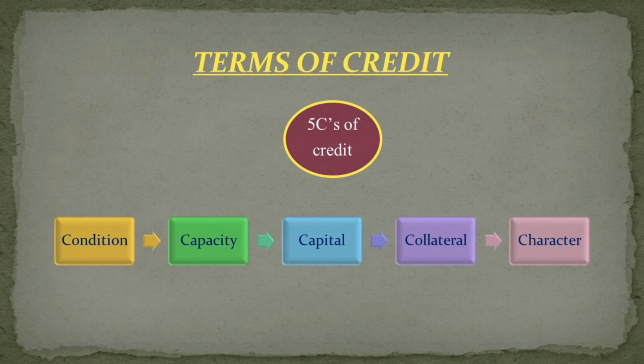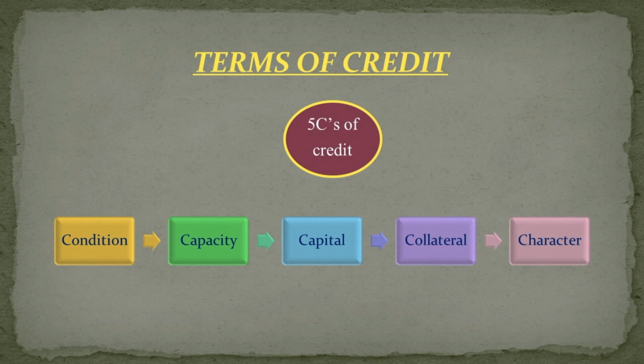Capital means we have savings, so that if we are not able to pay the credit in the future, we have some savings or an asset that can be claimed as repayment of the credit we have taken in the present. Now we have to pay in the future. Are we having any capital? So this is what capital means: an asset or the savings we have. Now the character.